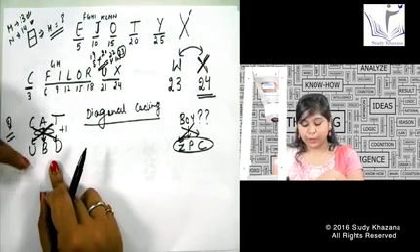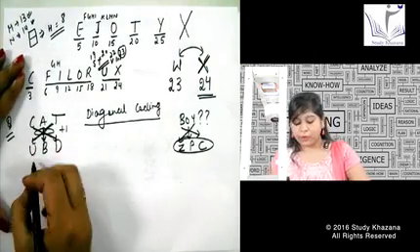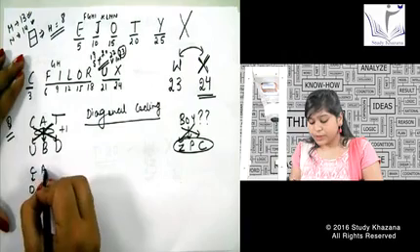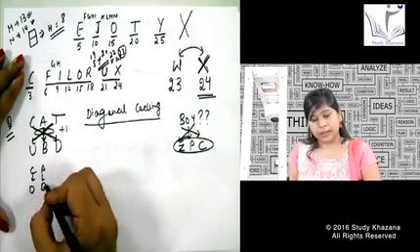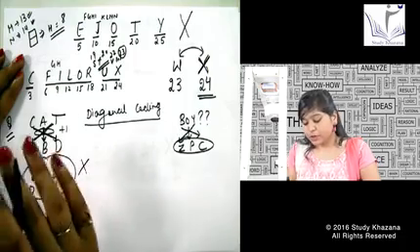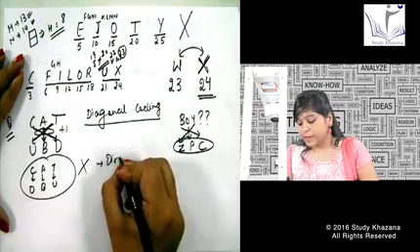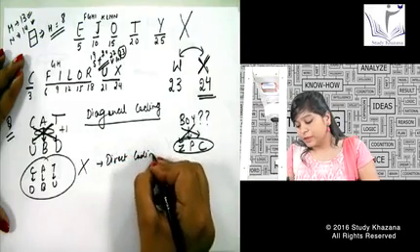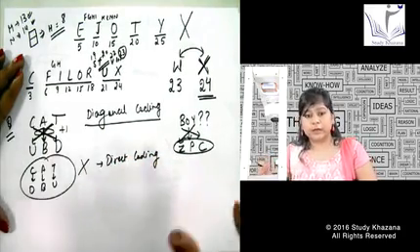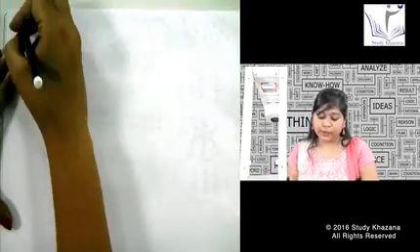C cannot be encoded as D. Similarly, A cannot be encoded as B. I cannot write C, D, A as B and T, U. This question is not coming in the exam at all. This is known as direct coding. Obviously, if they are giving you a question, they will make it a little bit of good level. So this is your first coding, that is the diagonal coding.